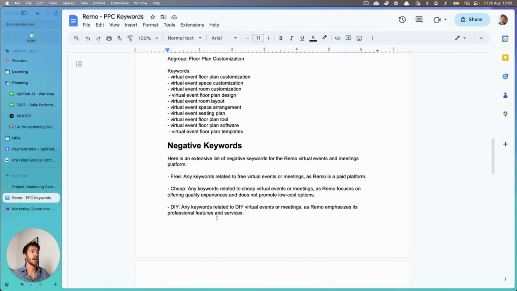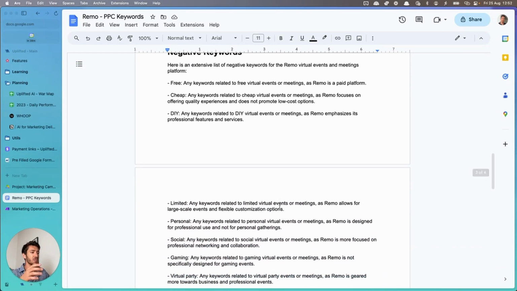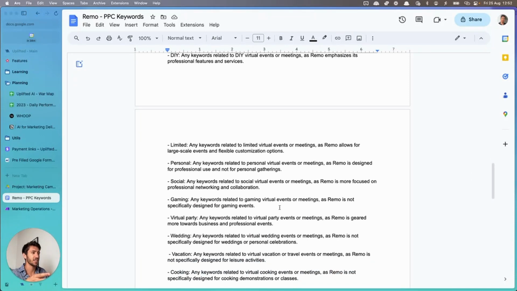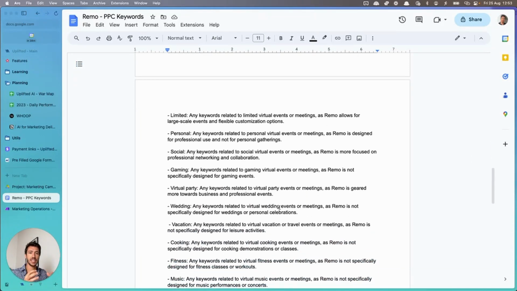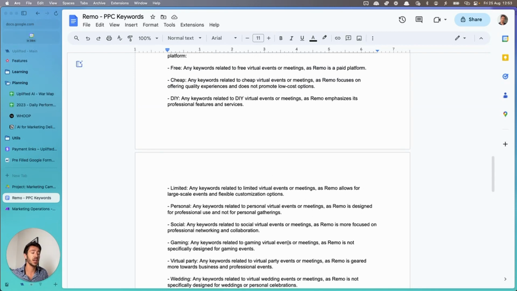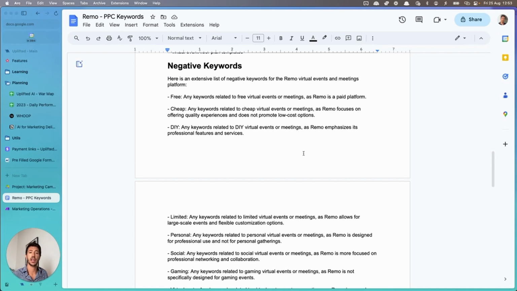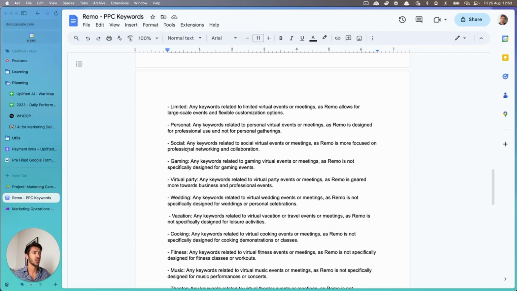But here we also have negative keywords, for example, with the explanation about the specificities for some negative keywords. Obviously, this output can also be changed based on your needs. For example, here what I also wanted is an explanation related to some specific things. So here, for example, the gaming one: any keyword related to gaming, virtual events or meetings is not specifically designed for gaming events.